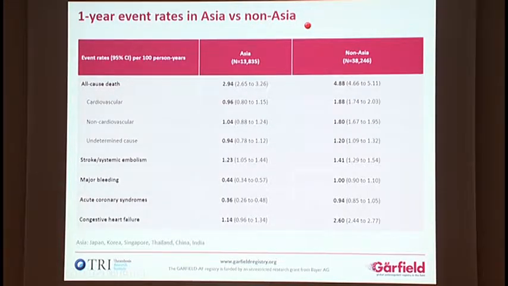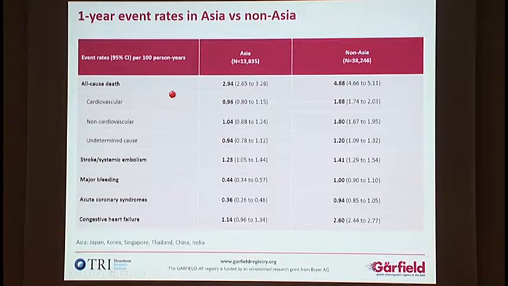This table shows one-year event rates in Asia versus non-Asia. Numbers indicate event rates per 100 person years. In both Asia and non-Asia, the most common event was all-cause mortality.